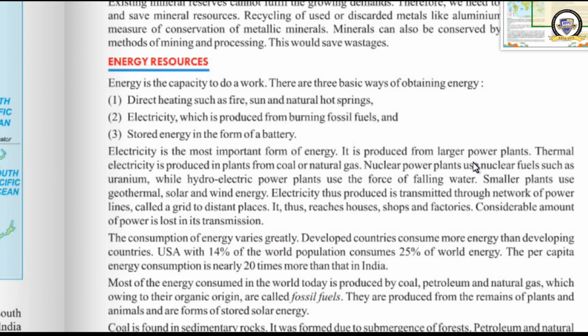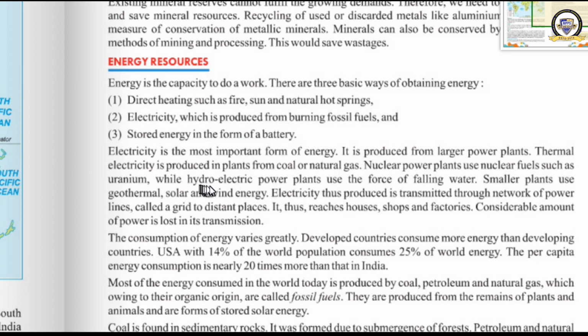Electricity is produced in large power plants. The place where it is produced is known as a power plant. There are different ways in which electricity can be produced. Number one, we can use steam to produce electricity, which is known as thermal electricity. Then number two, we can produce electricity by nuclear fission, nuclear reactions, that is known as nuclear energy, where uranium is the most important raw material used.